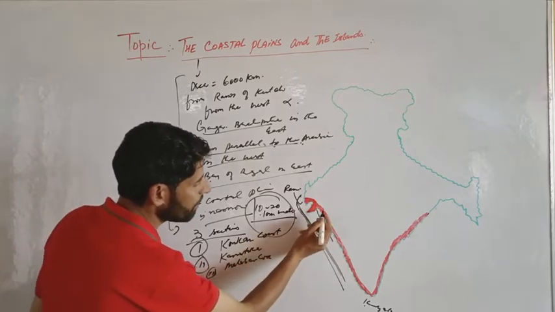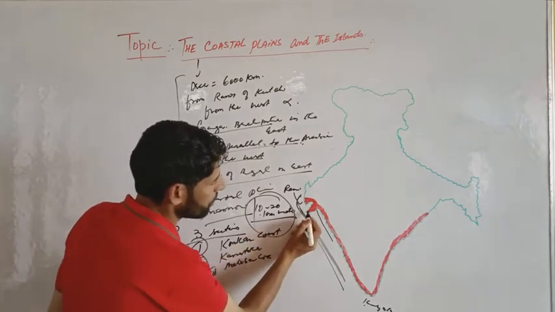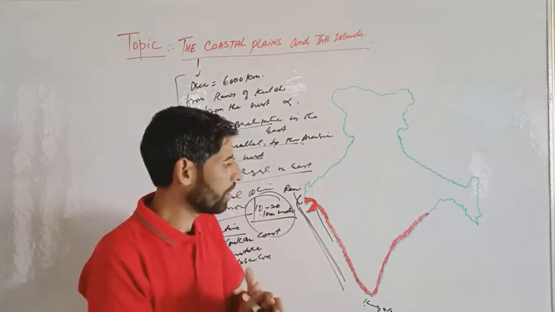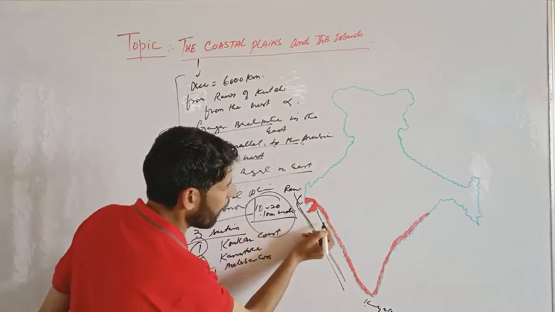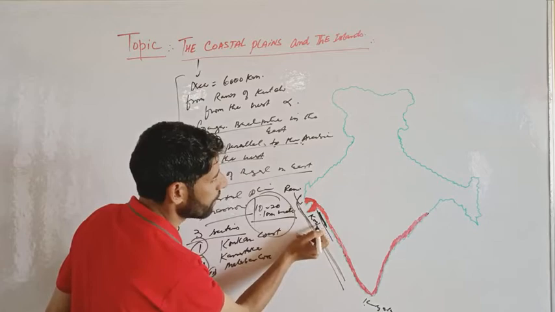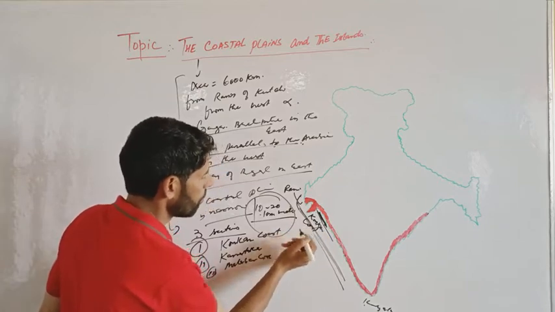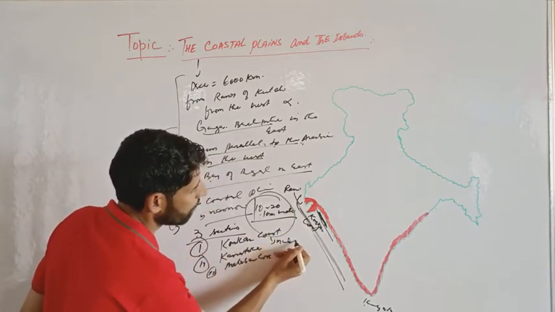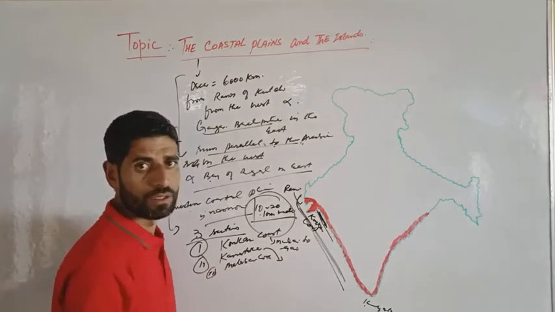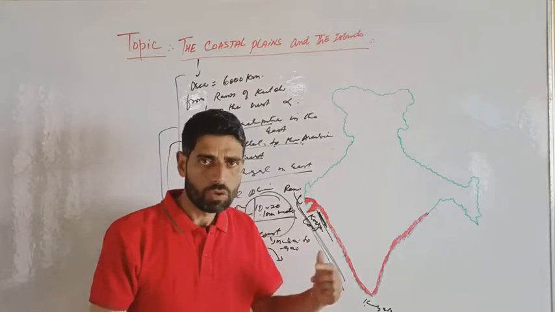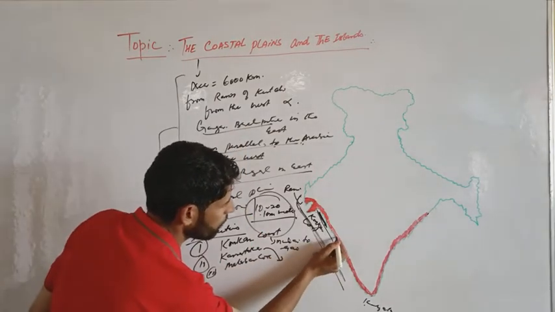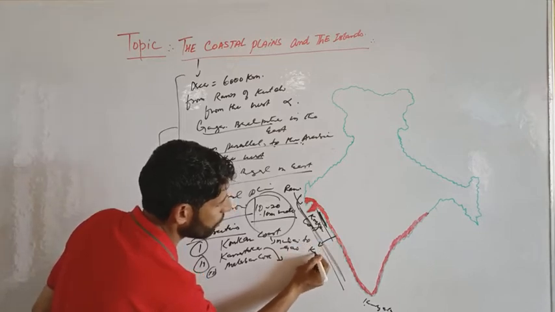If we look here, where is the Konkan coast? The Konkan coast is from Mumbai to Goa. And from Goa to Mangalore is the Karnataka coast.